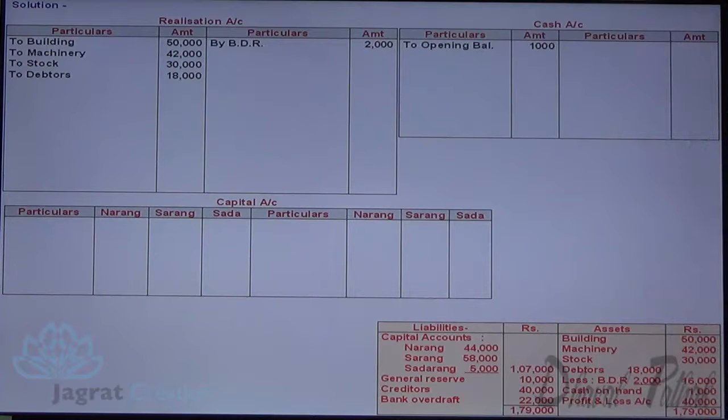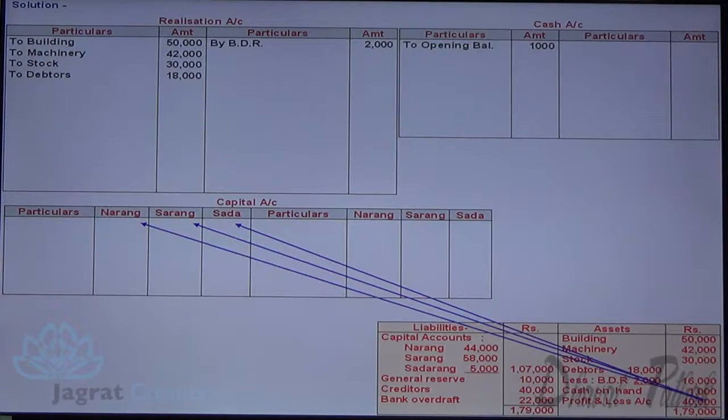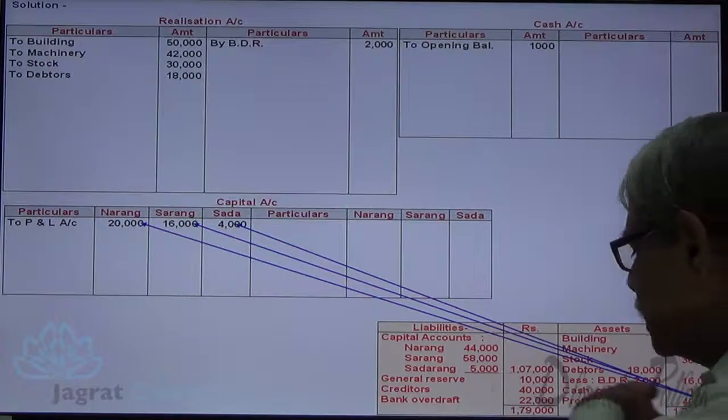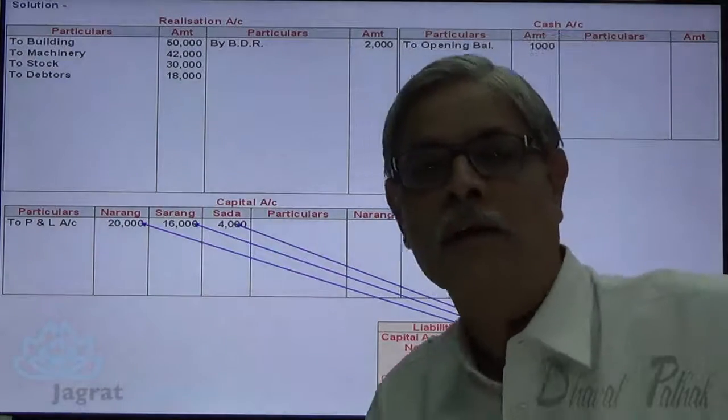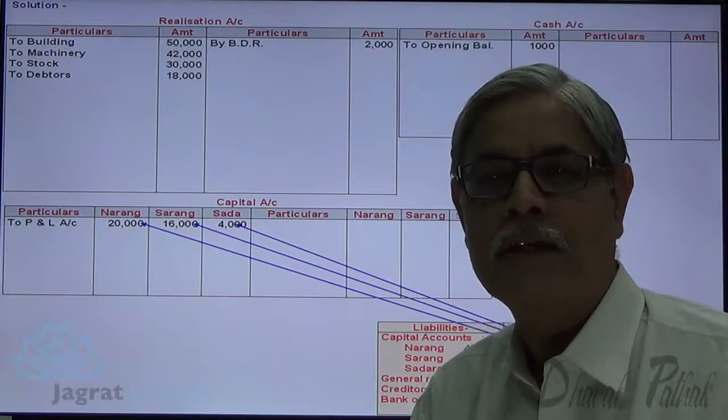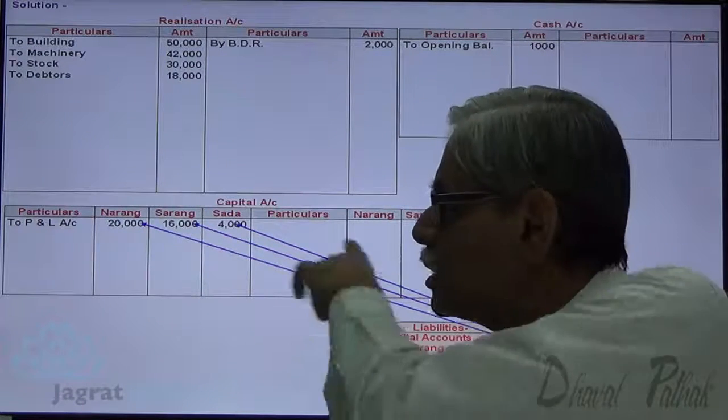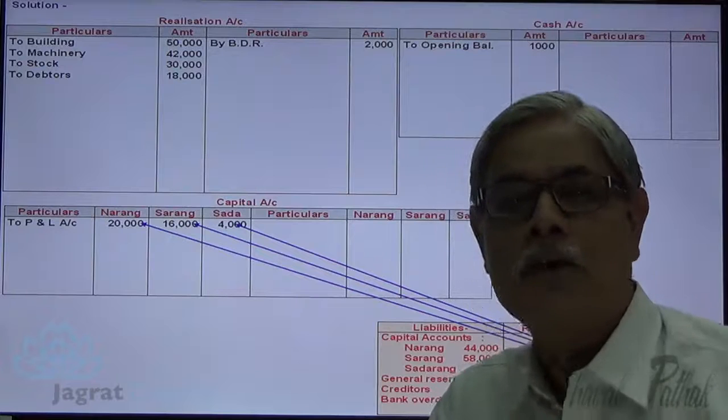So let me distribute this loss of 40,000 between Narang, Sarang and Sadarang: 20,000, 16,000 and 4,000. This is how the loss that is shown on the asset side of the balance sheet at the time of dissolution is distributed amongst partners in the ratio of their profit sharing.